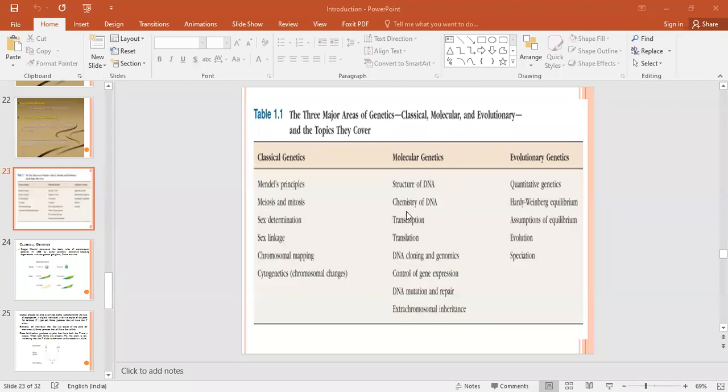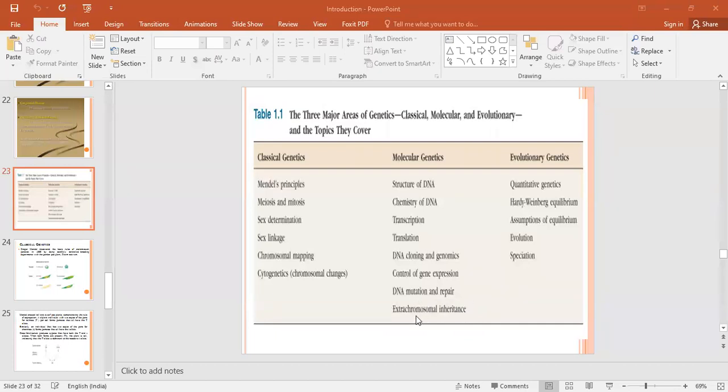But what does molecular genetics mean? You have to study topics related to this, like control of gene expression. Then mutation is a very big topic. You have to learn what is meant by mutation and what the different kinds of mutations are. Then extra chromosomal inheritance, which is also an interesting topic.